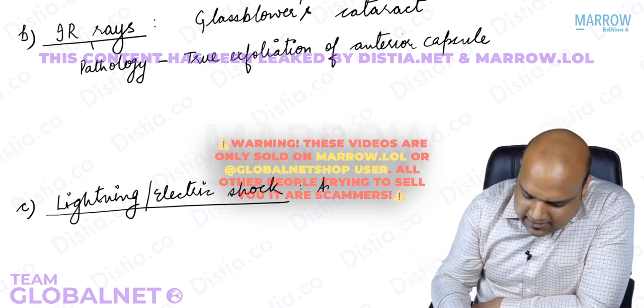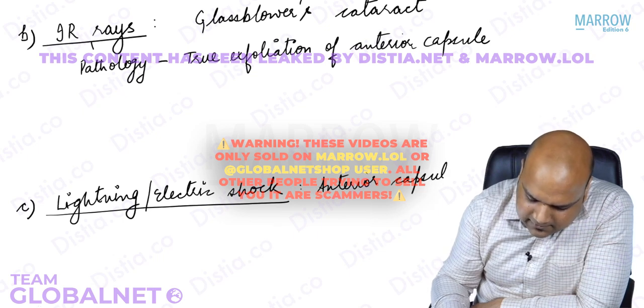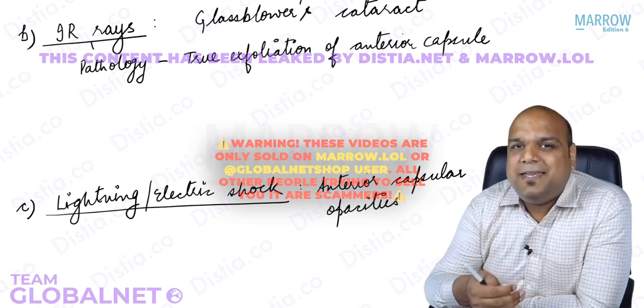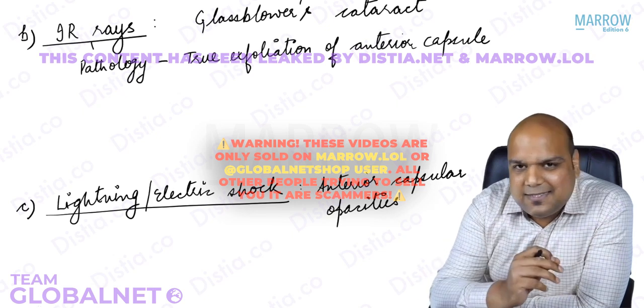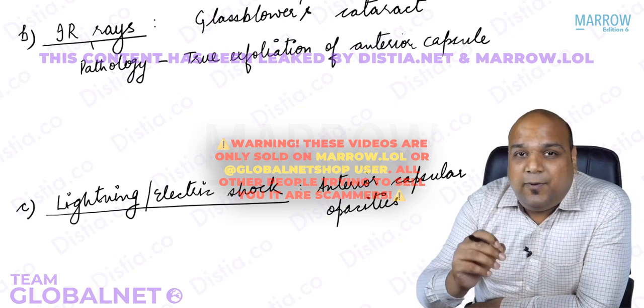We get anterior capsular opacities. There is no fancy name for it. We are just saying that opacities are occurring on the anterior capsule of lens. And that's all about the small topic, traumatic cataract. The second group of acquired cataract done.